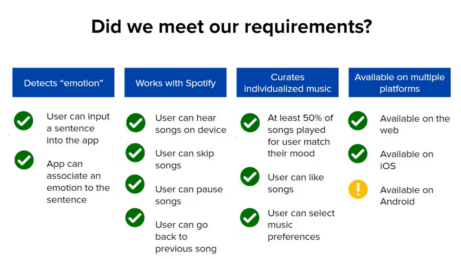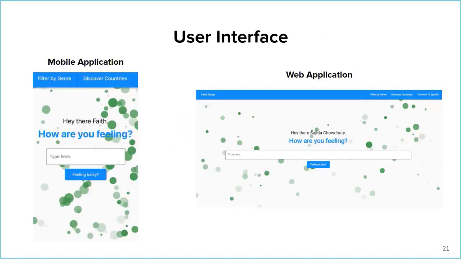Originally, our plan was to get our app to work on multiple platforms. Currently, we have our app available on the web and an app for iOS devices. Though our Android app is not completed, our app does work on Android devices through the web, so we count that as a win. For the user interface, we wanted to create a calming environment and thus stayed minimalistic with a blue, white, and green theme and animated bubbles in the background.